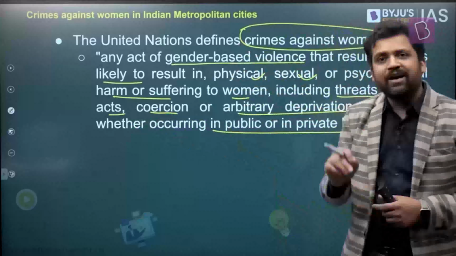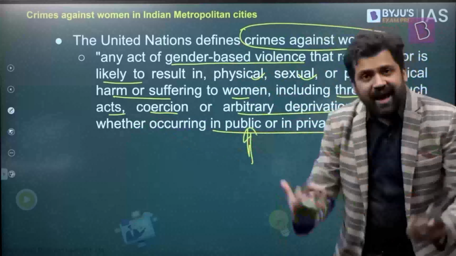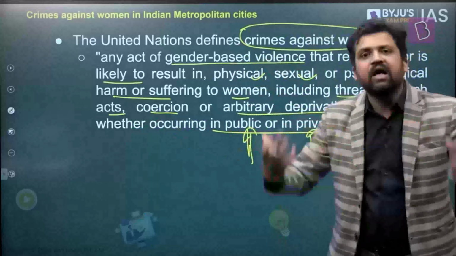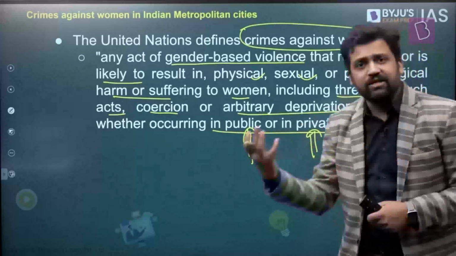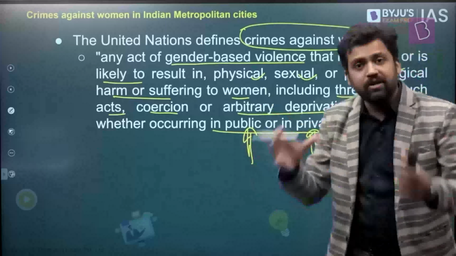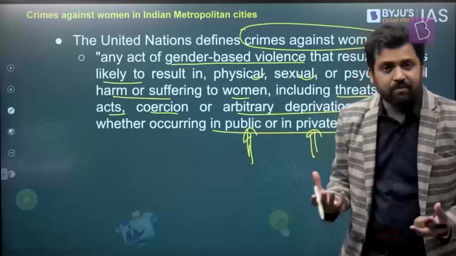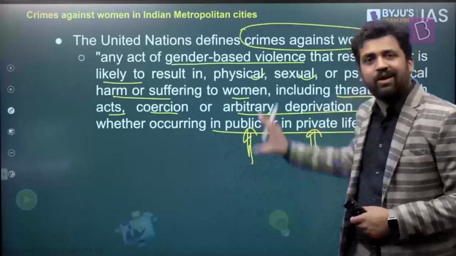There can be crimes which are happening in public. There can be crimes which can happen in private life. For example, within the household. Within the household also, different kinds of crimes can be committed against women. Like, for example, dowry-related acts, which usually happen within the confines of the household. This is happening in private life. Domestic violence, again, is something that is happening within the confines of the household, private life. Rape, again, can happen in private life, can happen in public life as well. Right? Outside also this can happen. So both of these things will qualify as crime.